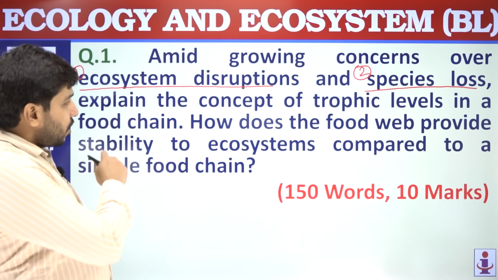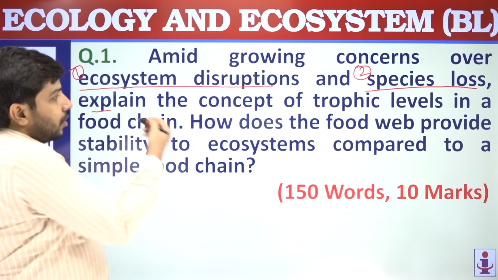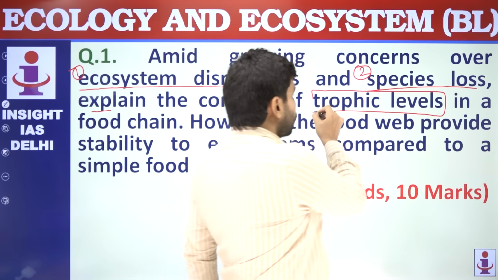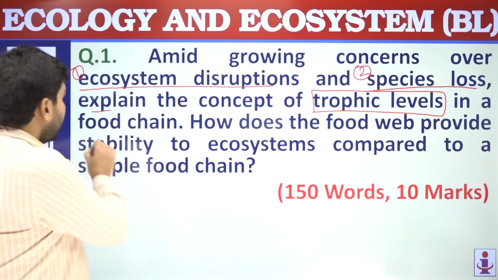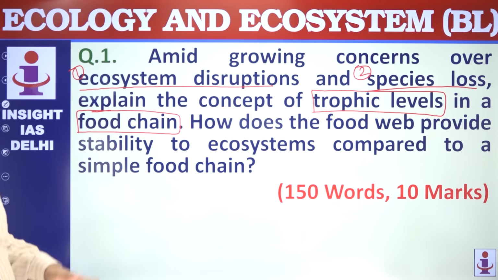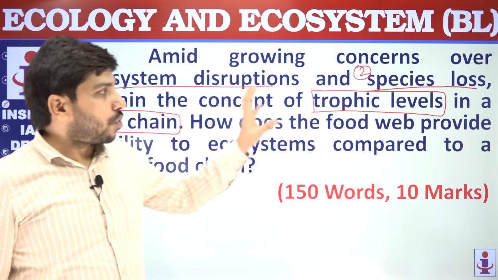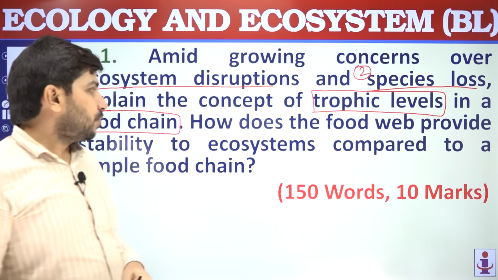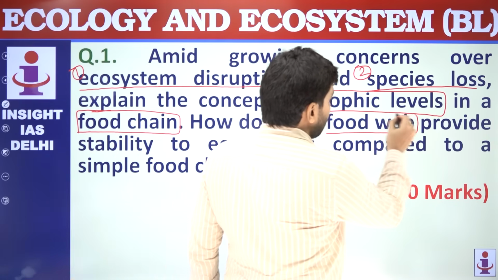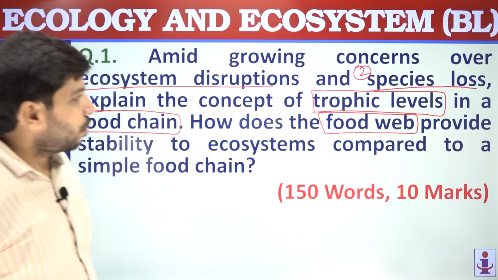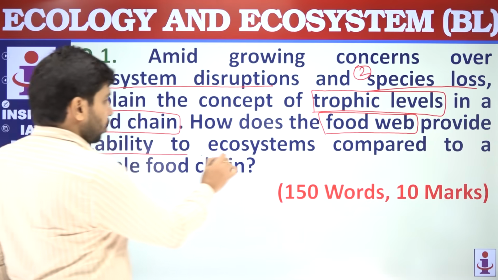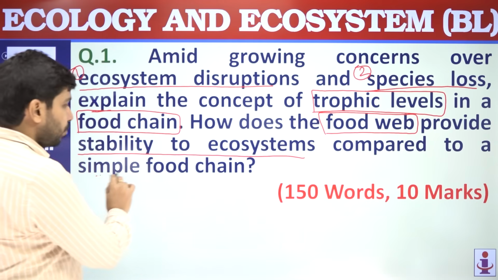Now the question is asking you to explain the concept of trophic level. This is the first keyword, trophic level in a food chain. This is the second keyword. So the question is asking you to explain the concept of trophic levels in a food chain. Then the question is asking, how does the food web, which is a third key term, provide stability to the ecosystem as compared to a simple food chain?